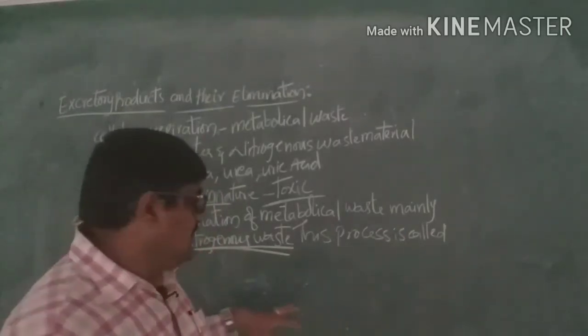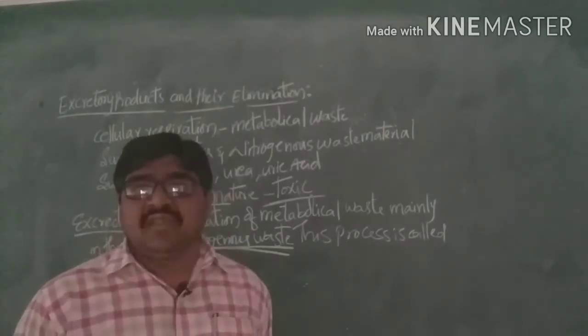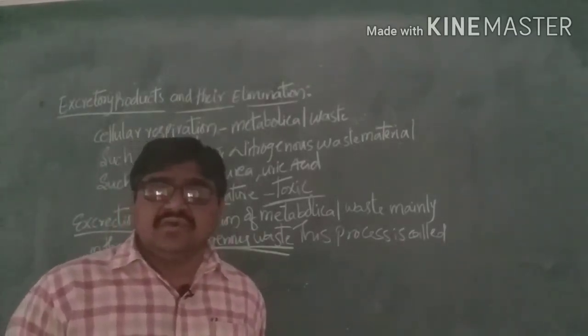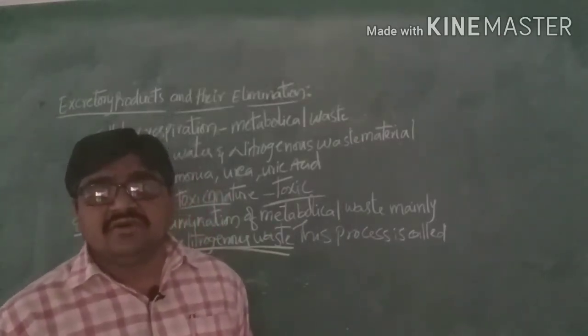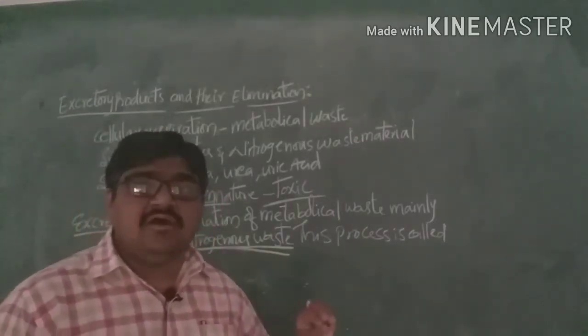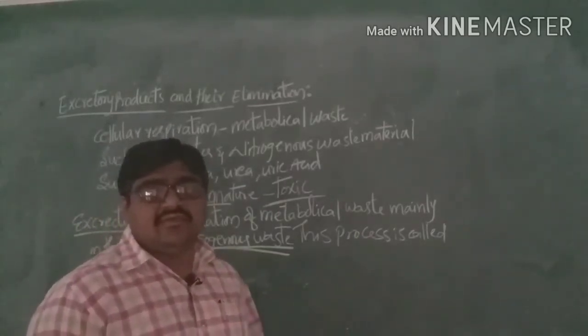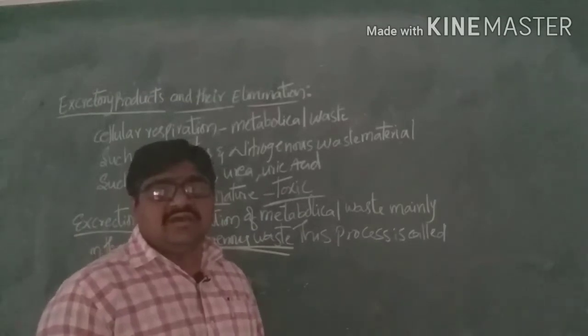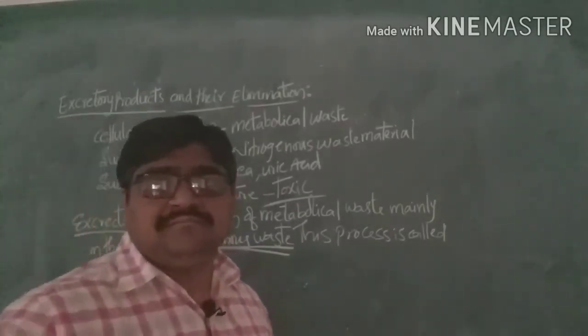The first is aminotelic organisms, the second is ureotelic organisms, and the third is uricotelic organisms. So what are aminotelic, ureotelic, and uricotelic? Now we will discuss them one by one.